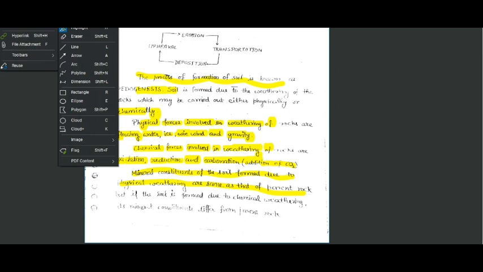The mineral constituents of the soil formed due to physical weathering are the same as those of the parent rock, but if the soil is formed due to chemical weathering, its mineral constituents are different from the parent rock. So it is just saying that if soil is formed due to physical weathering, then the mineral constituents of the soil will be similar to the parent rock. And if the soil is formed from chemical weathering, then the soil constituents will not be similar to the parent rock, because due to the chemical reactions, the properties of the constituents will change.